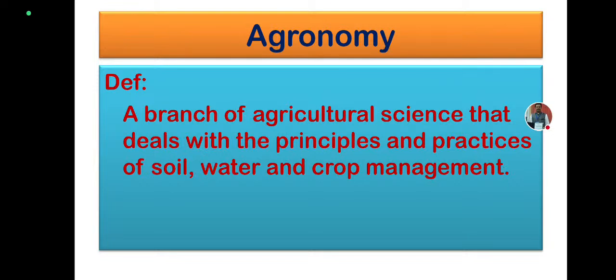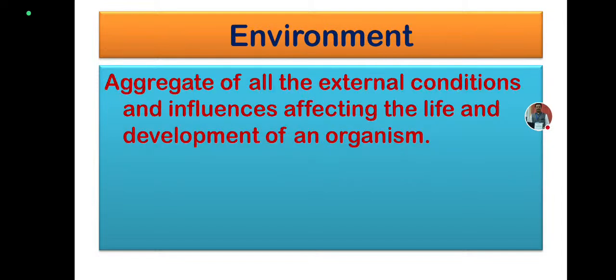The soil, water, and all these basic things are to be utilized for higher productivity, or the production of the crop, along with the knowledge about managing a crop. You may have some other types of enterprises, but in agronomy you are dealing with the soil, water, and crop management practices.